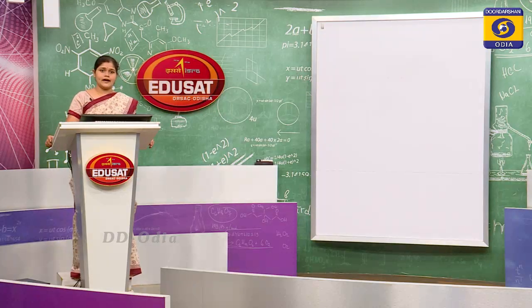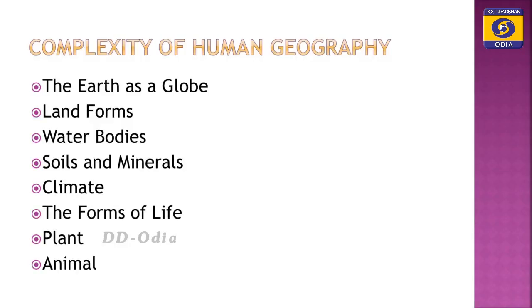In the previous slide, we already completed the nature in brief, that is the spatial relationship with the land, the man-land relationship and the environmental unit. Now, we are studying the complexity of human geography.